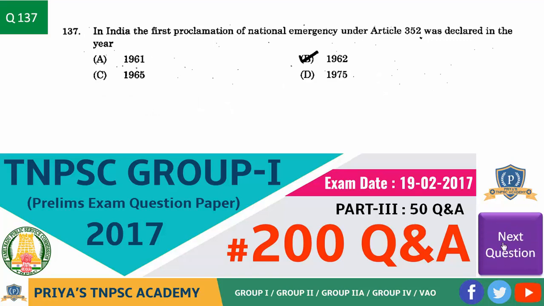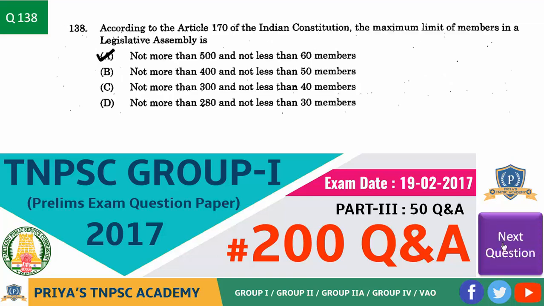Next question. In India, the first proclamation of national emergency under Article 352 was declared in the year. Answer is option B, 1962. Next question. According to the Article 170 of Indian Constitution, the maximum limit of members in a legislative assembly is. Answer is option A, not more than 500 and not less than 60 members.